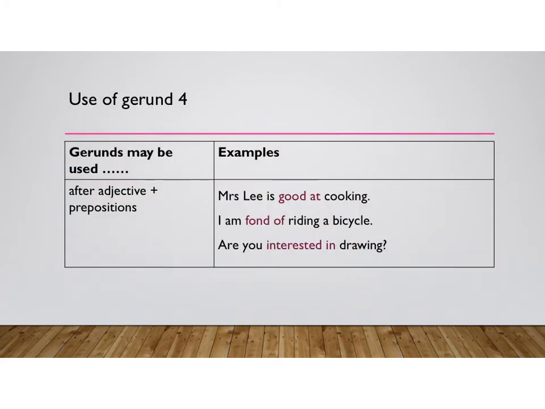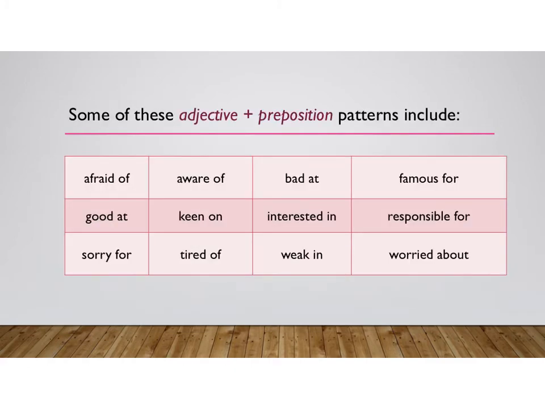Usage 4. Gerund can be used after adjective plus prepositions. For example, Mrs. Lee is good at cooking. I'm fond of riding a bicycle. Are you interested in drawing? After adjective plus prepositions, we use gerund. Cooking, writing, and drawing. These are some common adjective plus preposition patterns. You may just take a look.